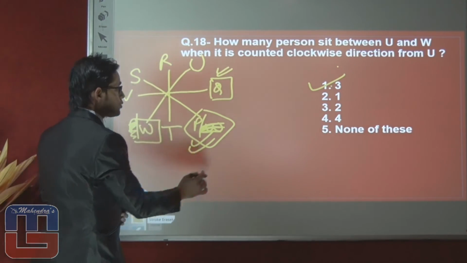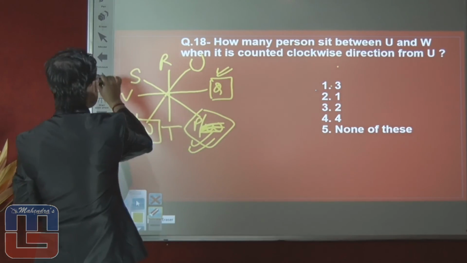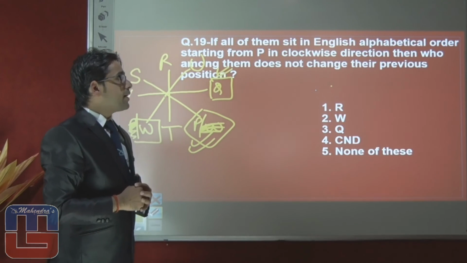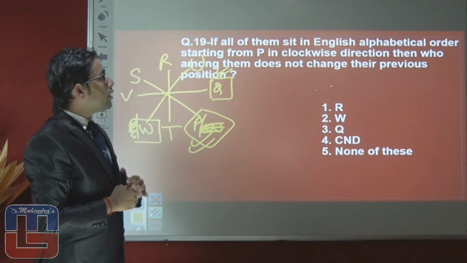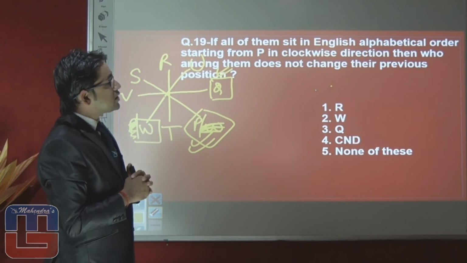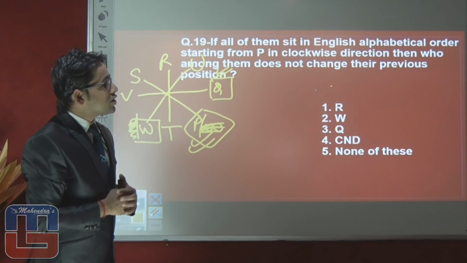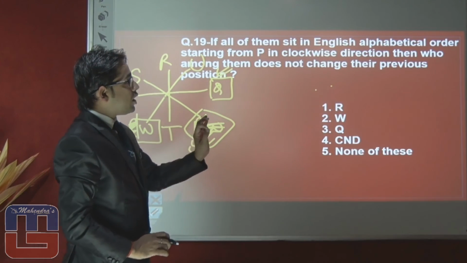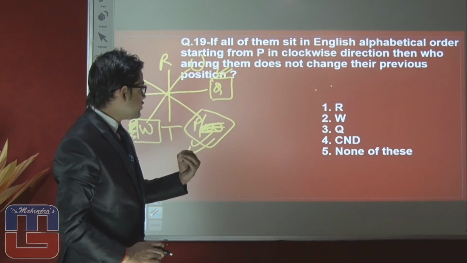Let's move on towards the next question. If all of them sit in English alphabetical order starting from P in clockwise direction, then who among them does not change their previous position? Now we have to look at how many members' positions are not changed.